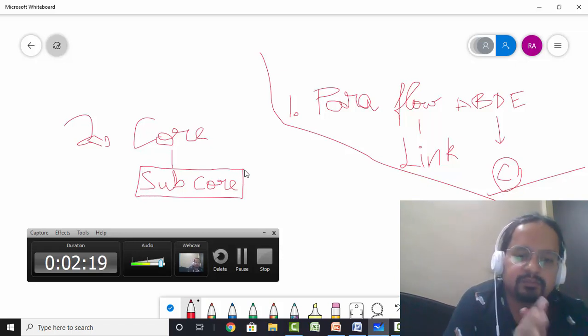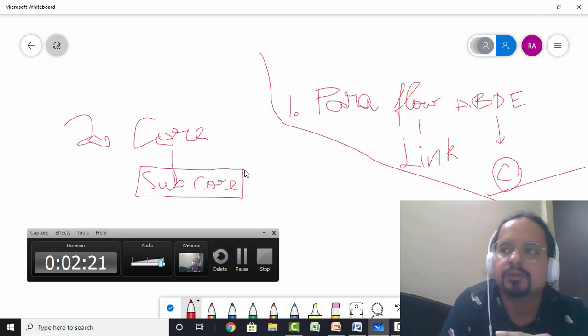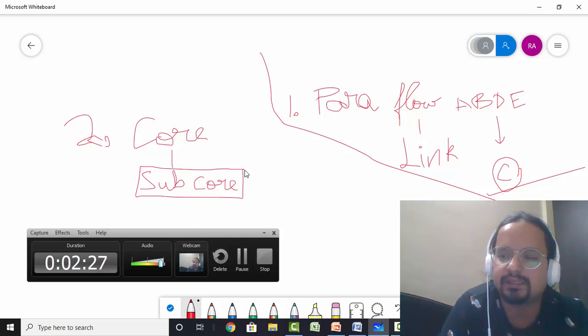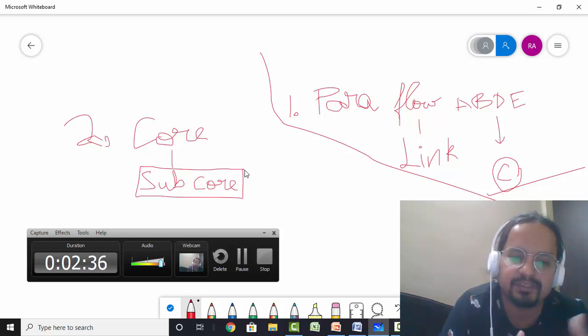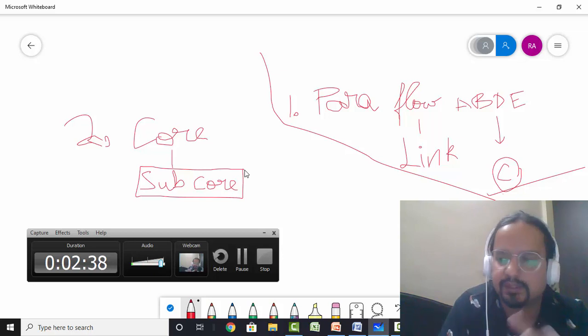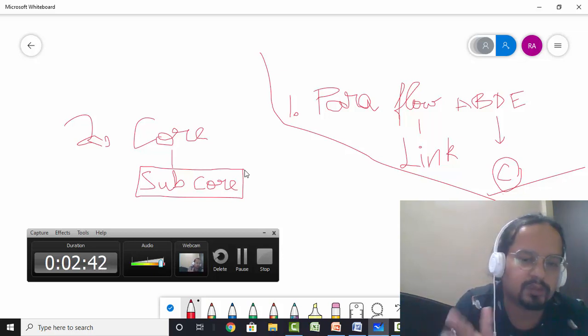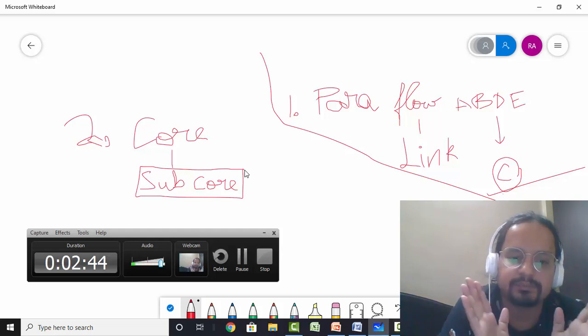Getting the point? Let me give you an example on this core and subcore thing. For example, there is an odd one out exercise on sentences talking about an India-Australia test cricket match played in Mumbai. Let's say four sentences are talking about the pitch conditions and the weather conditions on the day, and there's one sentence talking about the averages of the different top order batsmen in both teams.